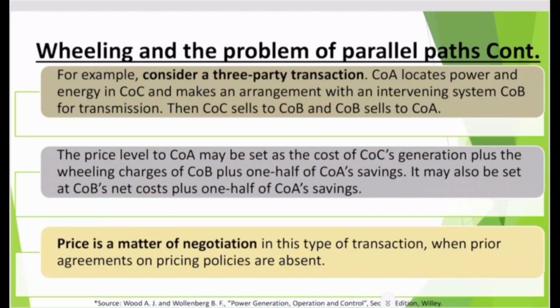It may also be set at B's net cost plus one half of A's savings as the final cost. So price is a matter of negotiation in this type of transaction when prior agreements on pricing policies are upset.